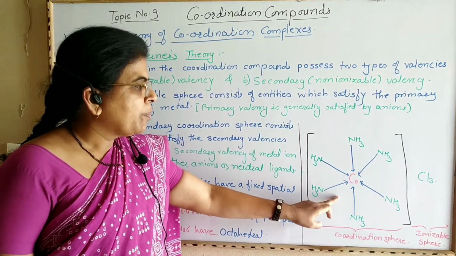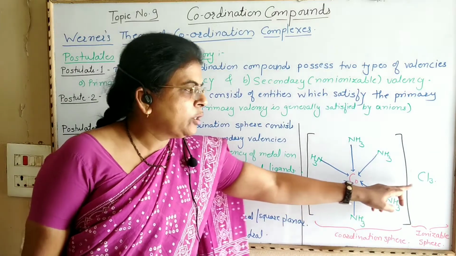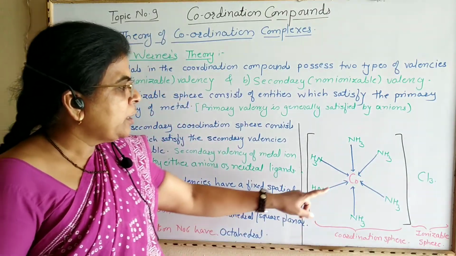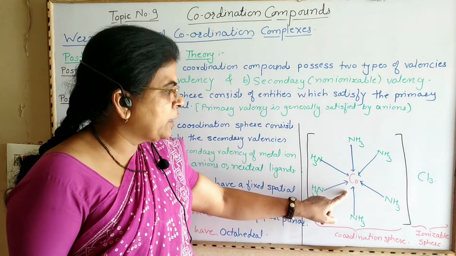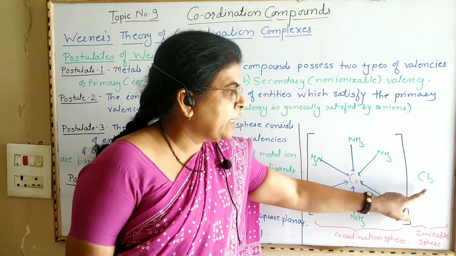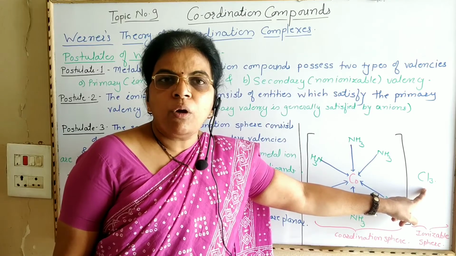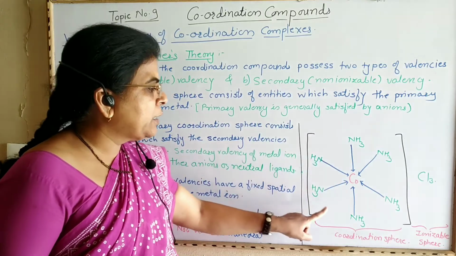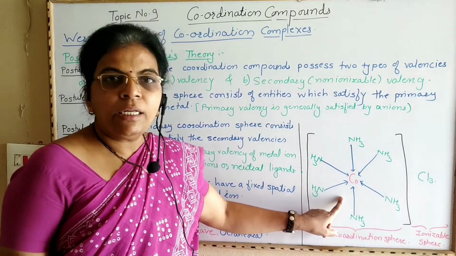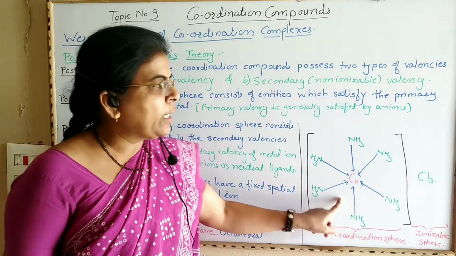For example, this is a coordination compound, Co(NH3)6 Cl3. Here the central metal ion cobalt possesses two types of valency. The 3 Cl satisfy the primary valency of the central metal ion, and the 6 NH3 satisfy the secondary valency of the central metal ion, that is cobalt.